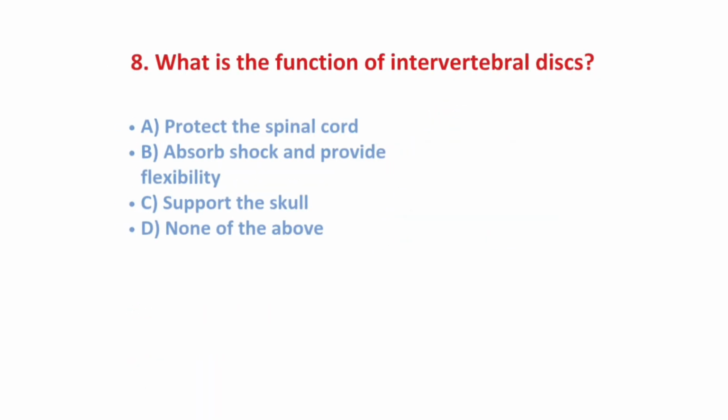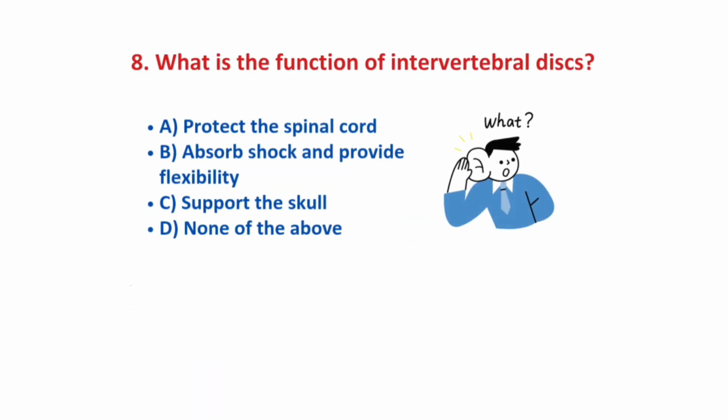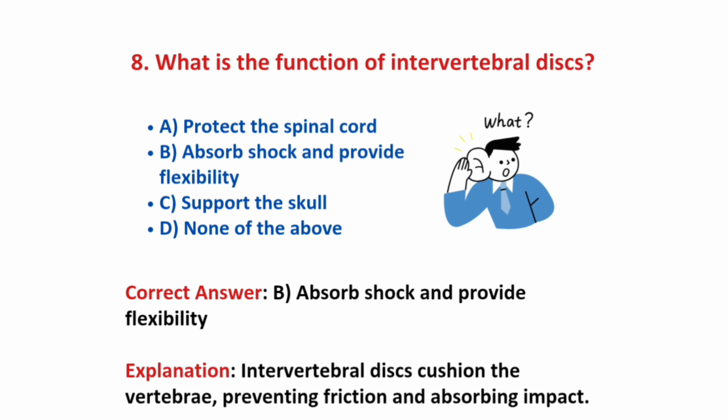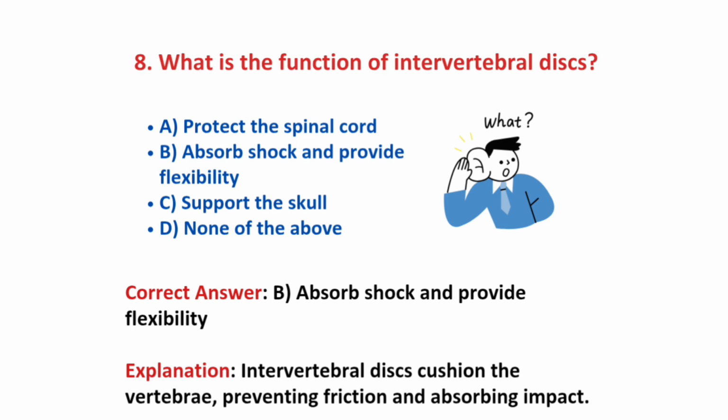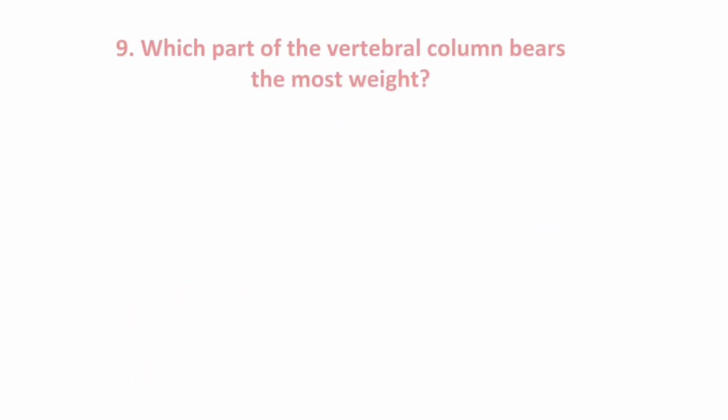Question number 8, what is the function of intervertebral disc? Options are protect the spinal cord, absorb the shock and provide flexibility, support the skull, and none of the above. And the correct answer is absorb the shock and provide flexibility, because intervertebral discs cushion the vertebrae, which prevents friction and absorbs the impact.